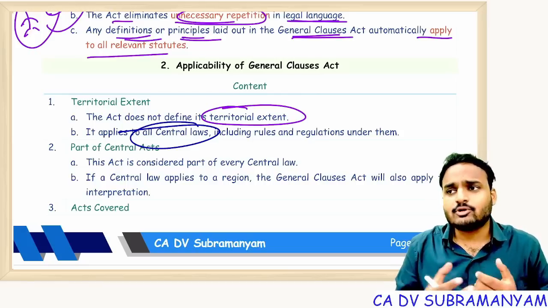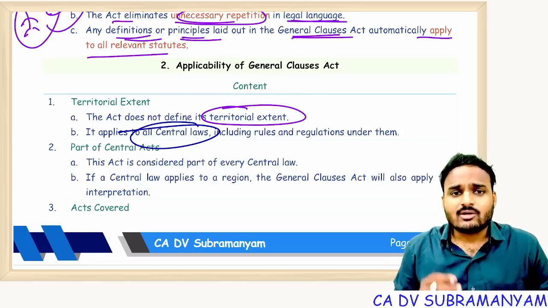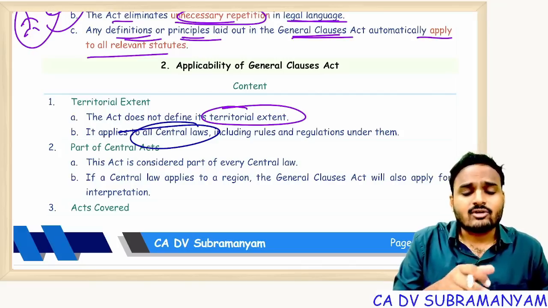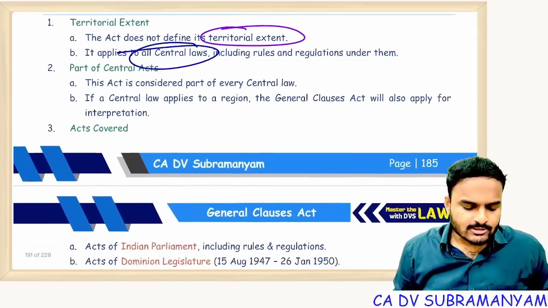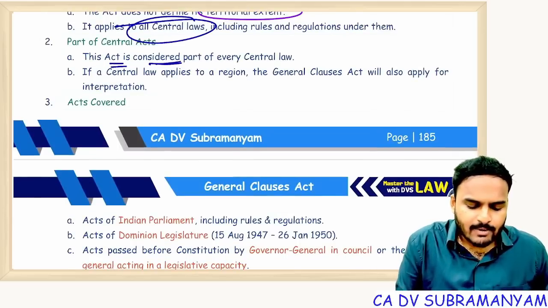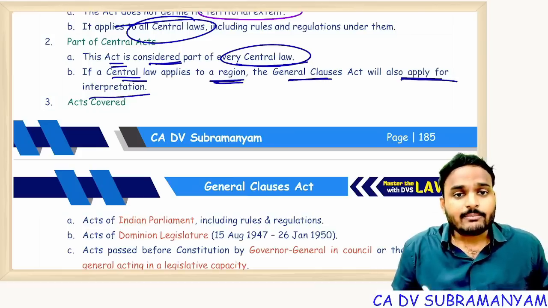Getting my point? Suppose one act is not applicable to union territories. Then the General Clauses Act with respect to that Central Act is also not applicable to union territories. That's it. Part of Central Acts. This act is considered part of every Central Act. If a Central Act applies to a region, the General Clauses Act will also apply for the interpretation of Central Acts to